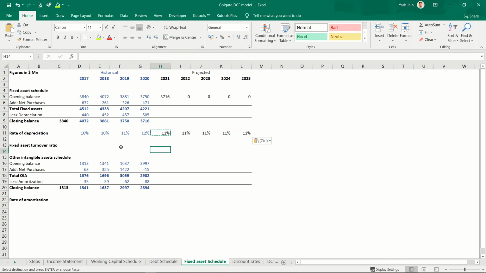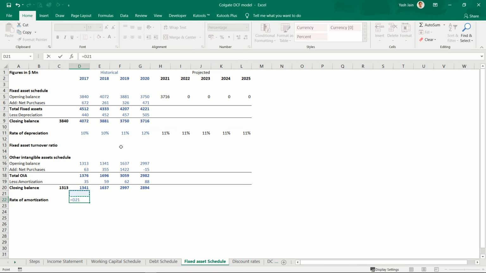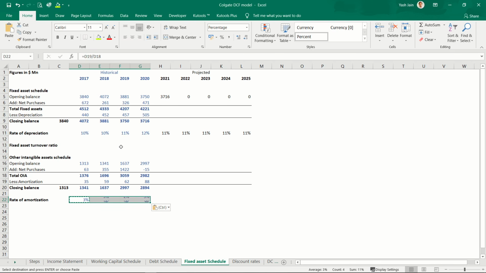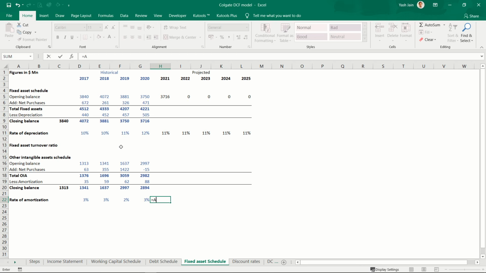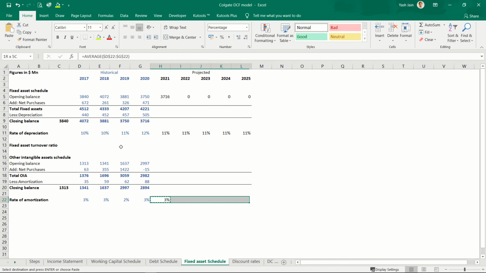Copy, paste. I can do the same calculation here. Rate of amortization would be this by this, and on average the amortization rate would be the average of these four. So my amortization rate is around 3%, my depreciation rate is around 11%.